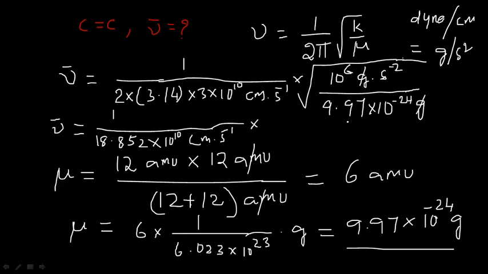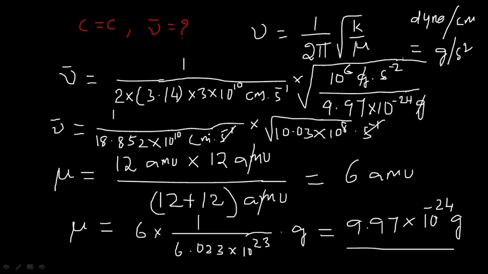if you find out the value in the root, if you find out the entire value, it will come out to be 10.03 into 10 to the power of 8. The unit here is second inverse. Now second inverse cancels.